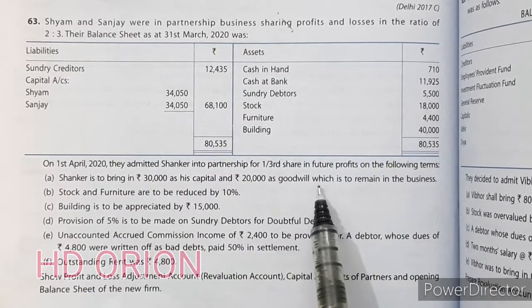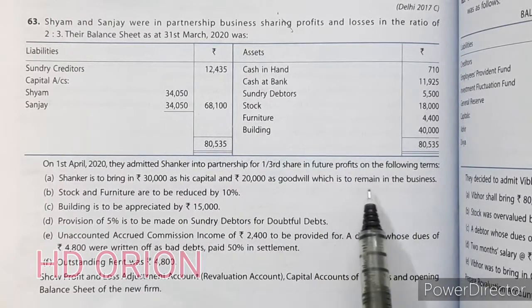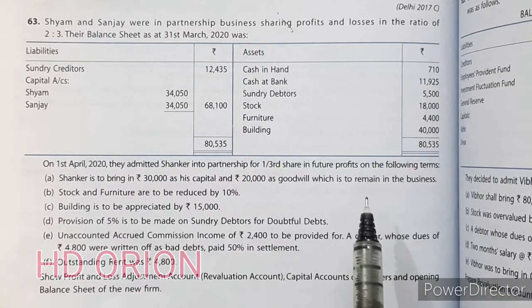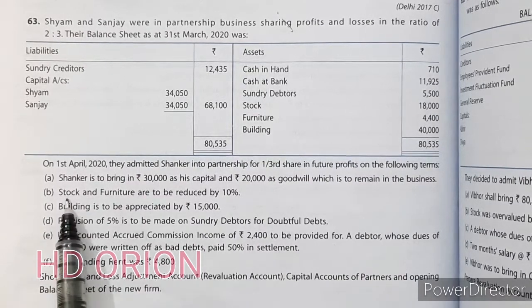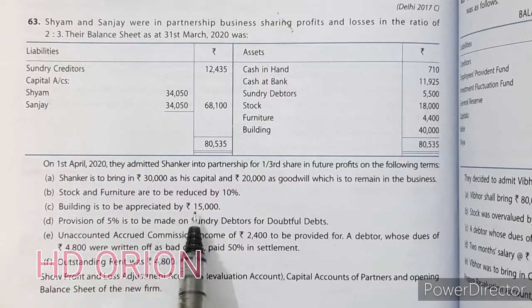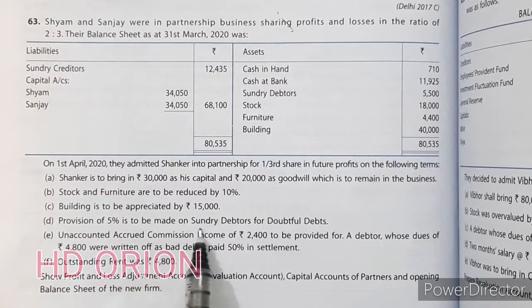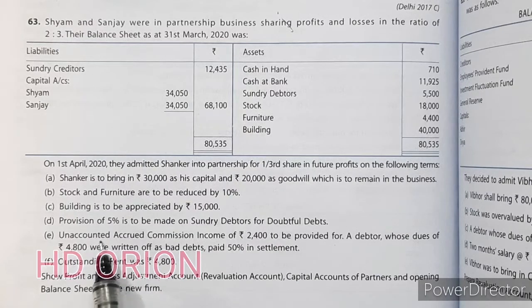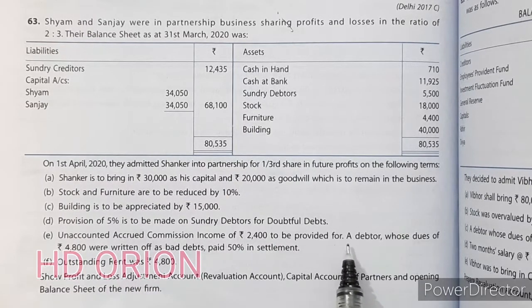Now, even if it is not said which is to remain in the business, then also it is assumed that it is remaining in the business, unless otherwise stated that the brought goodwill is withdrawn by the sacrificing partners. Then stock and furniture are to be reduced by 10%. Building is to be appreciated by 15,000. A provision of 5% is to be made on debtors for doubtful debts. Unaccounted accrued commission of rupees 2,400 to be provided for.